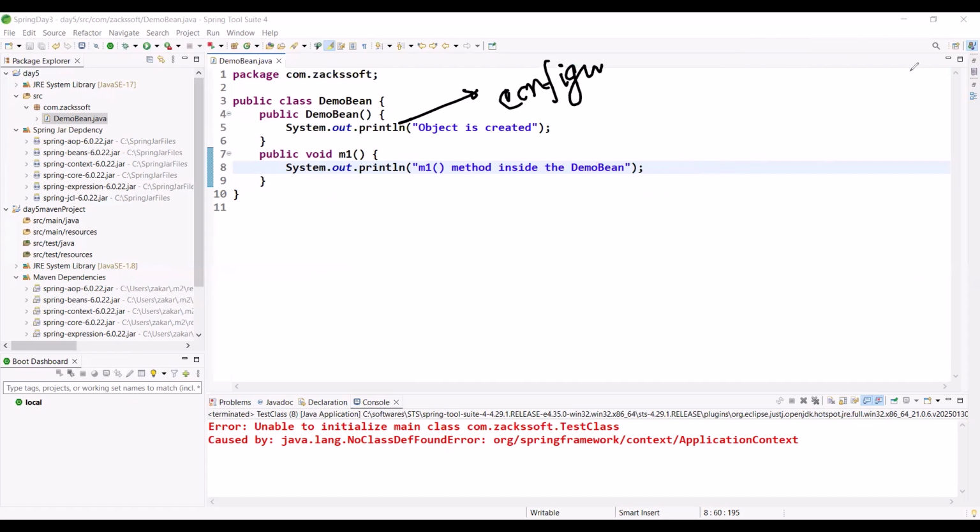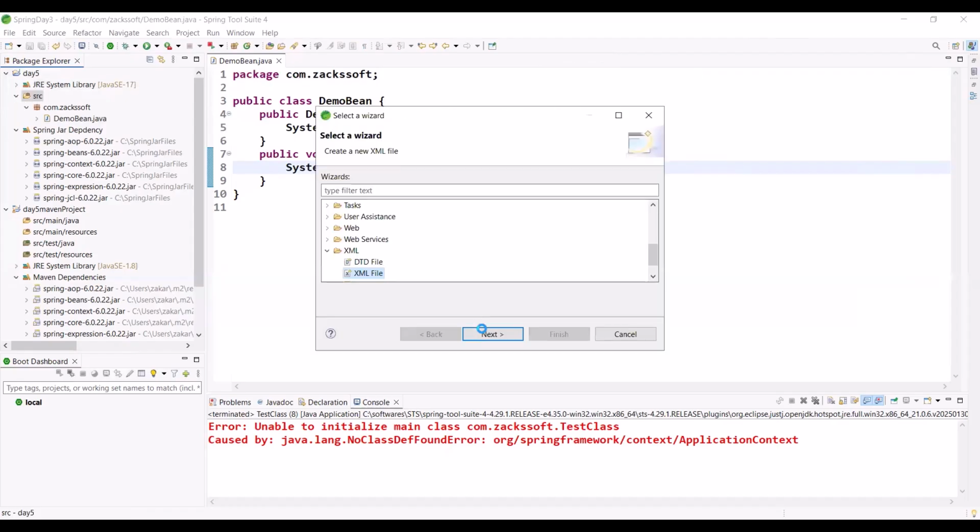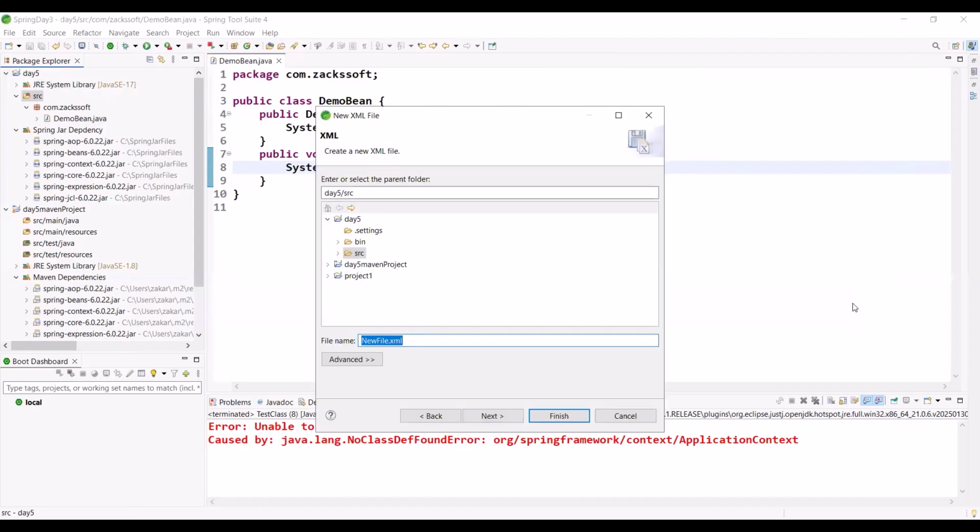So how do we configure using XML? Where do I need to create the XML file? If you create it inside the source folder, then it is considered part of the class path. Anywhere you can create it, like source. New, other, XML file, right? Application context. Control A, Control C.